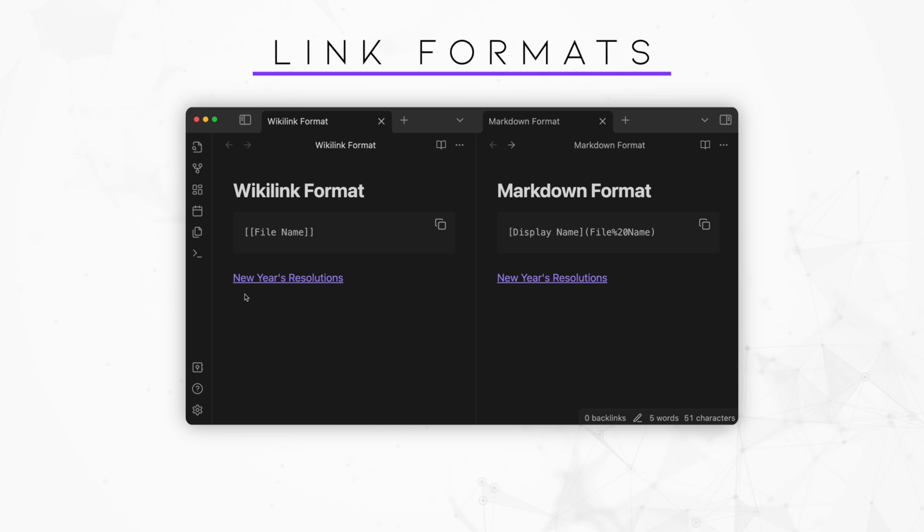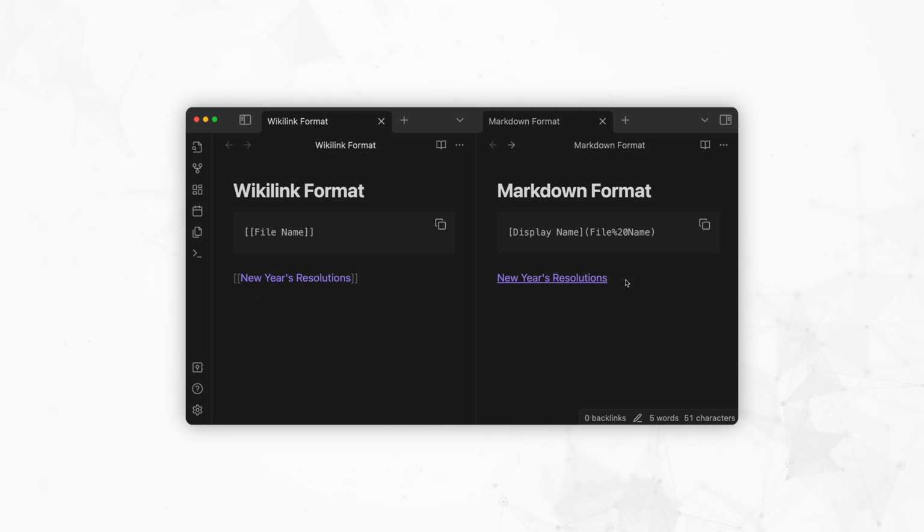Obsidian supports 2 link formats, Wikilink and Markdown. By default, due to its more compact format, Obsidian generates links using the Wikilink format. If you want to use notes in different apps, use Markdown. This will help you keep your notes working well in all the apps.